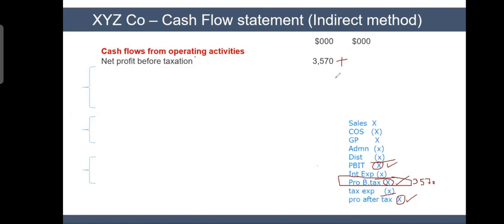So we will say net profit before taxation 3570, this number. Because you are starting from this point, anything above it, which is non-cash income and non-cash expense, you have to add or subtract. Just like I told you in the previous slide, you take profit, add back non-cash expense, subtract non-cash income. Maybe there are some expenses here which we have written as non-cash expenses. In arriving at 3570, we subtracted them. Now we are going to add them back. So add adjustments, add back depreciation. Just like in the previous question, I said $5 depreciation, you add back 25 plus 5. So now I'm saying 3570 plus 450. If I have some depreciation, I add back.